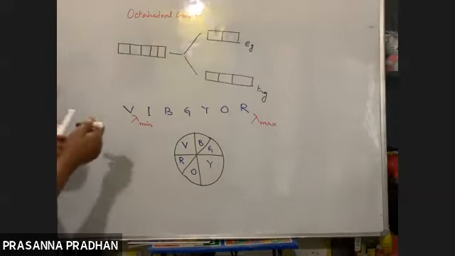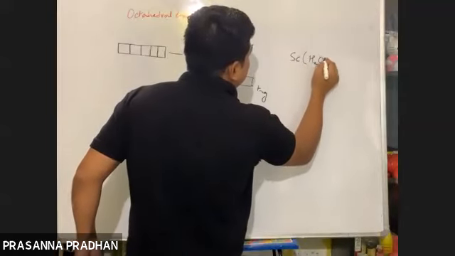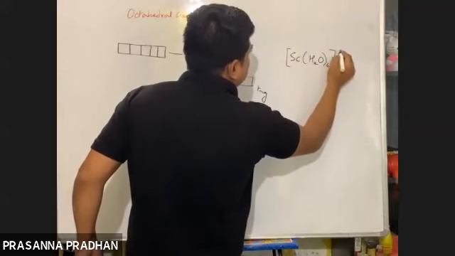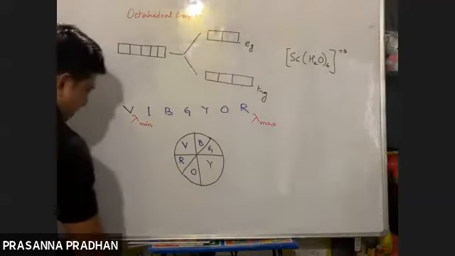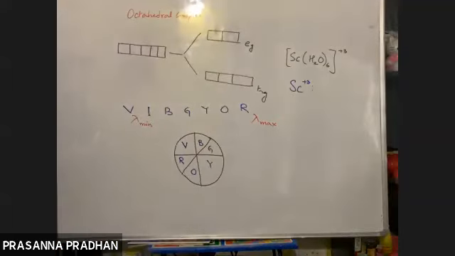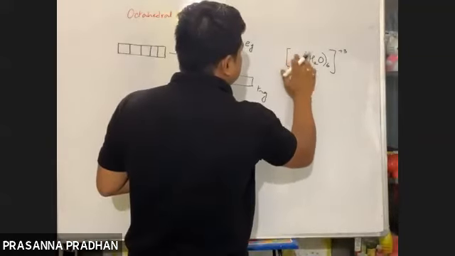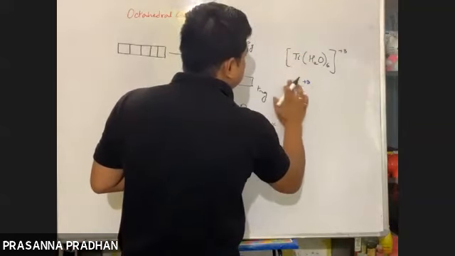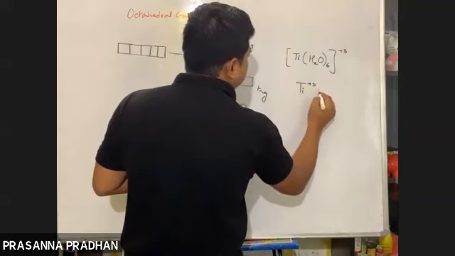Now suppose we have a complex like this, Sc(H2O)6 with a tripositive charge. What is the oxidation state of scandium out here? Tell me. +3. Okay, what is the electronic configuration? Instead of scandium, I'll just write titanium, sorry. So the oxidation state of titanium is +3. Ti3+. What is the electronic configuration?